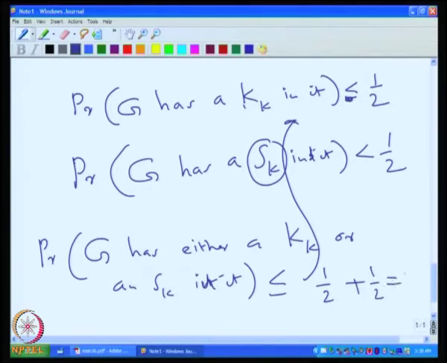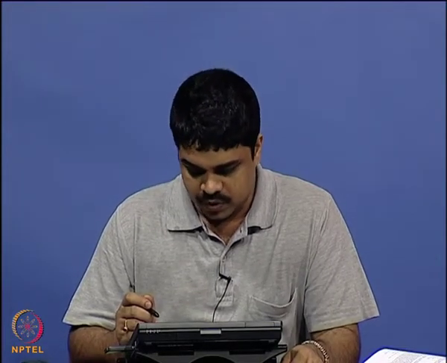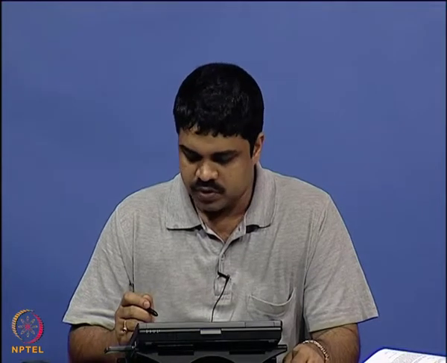Because each was strictly less than half, the total will be strictly less than 1. So there is a non-zero probability, namely 1 minus this value, that G has neither a Kk nor an Sk in it. This is because we have taken n equal to 2 raised to k by 2, and the upper bound is this much.